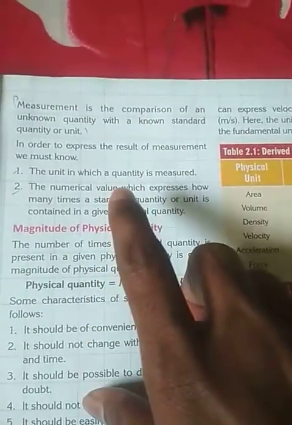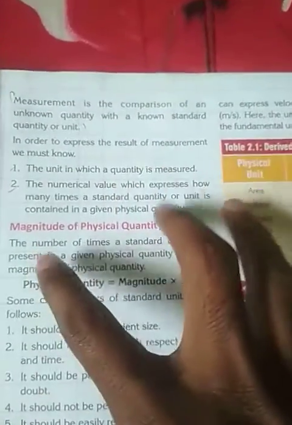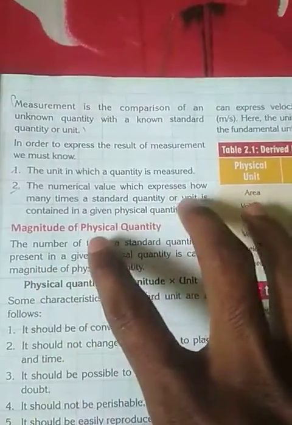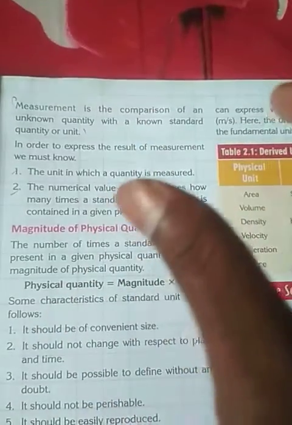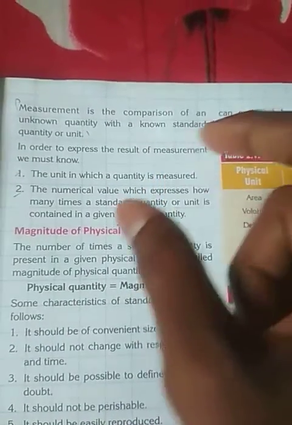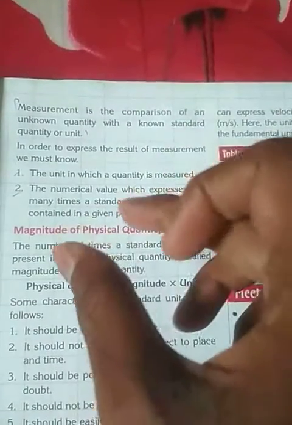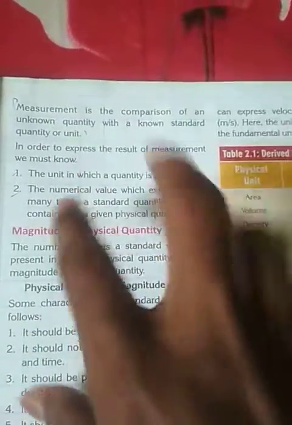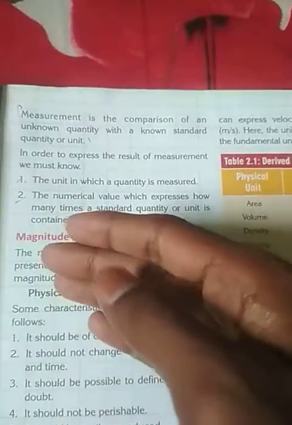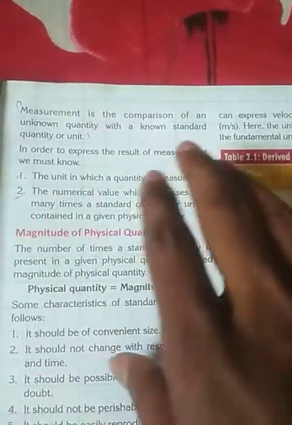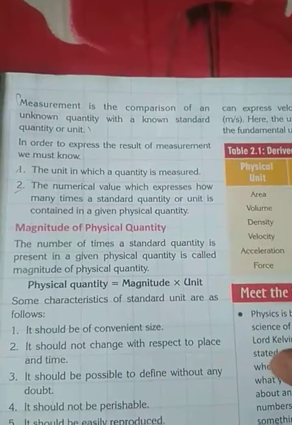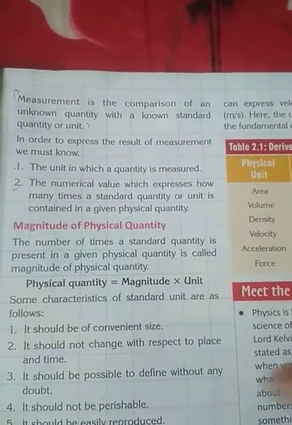So here the standard quantity is 1 meter, the unknown quantity is the length of the wall, and you got the result 10 times of 1 meter. That means the result is 10 meter. This 10 meter is known as the measurement. So measurement is the process of comparison between an unknown quantity and the known standard quantity or unit. Try to understand it clearly.